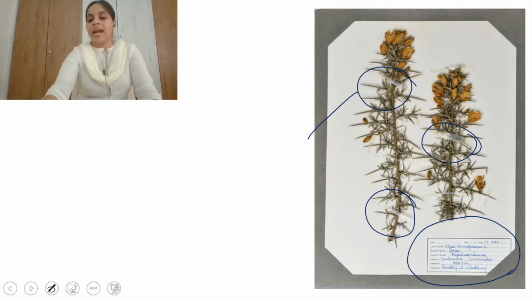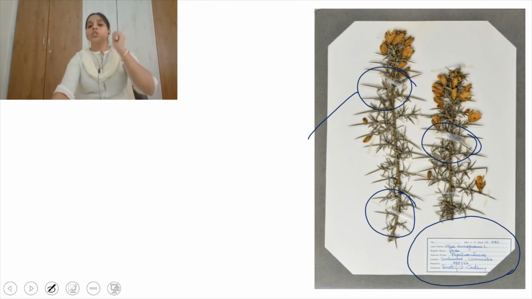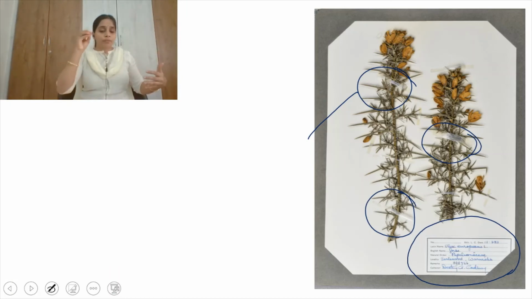For identification purposes, we have a label showing who collected this specimen, on what date he collected it, at which place he collected it, and what the local name is. In one place he collected this specimen, and in that place this particular plant has a local name. He will write that local name, and the botanical name too.